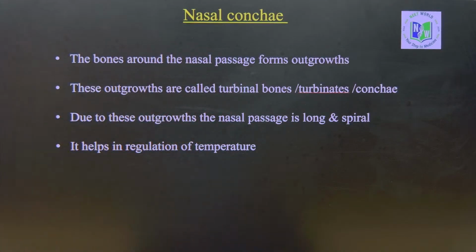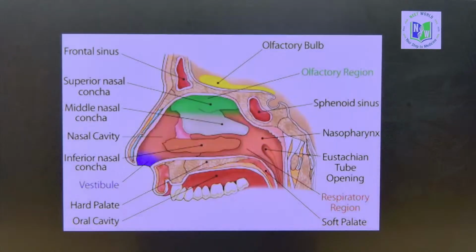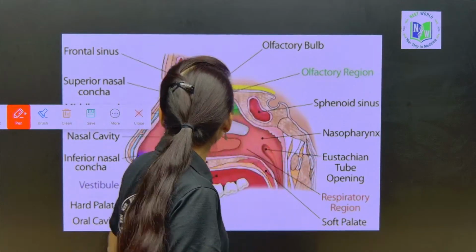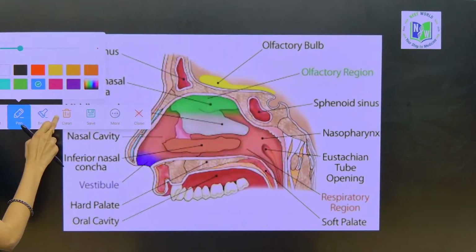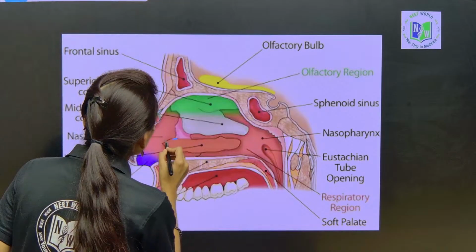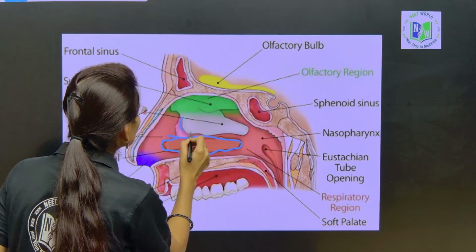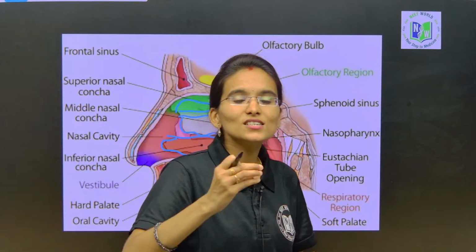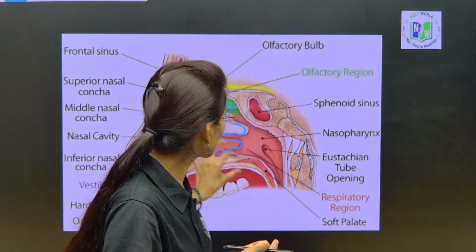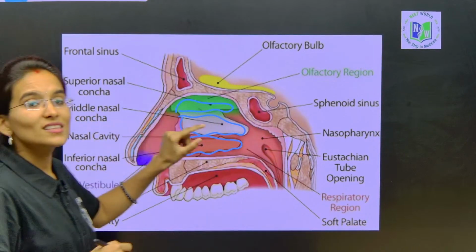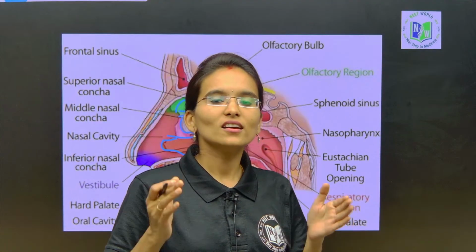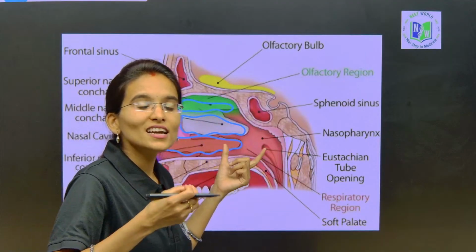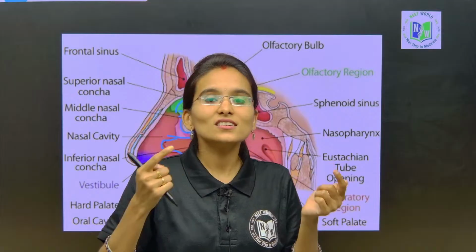If you look at this particular slide once again, in the respiratory region, in the middle region, just focus here, my dear students. Here we can see the extensions of the bones. These extensions of the bony structures are called conchae, nasal conchae. So what are nasal conchae actually? These are the elevations of the bones inside the nasal chamber.